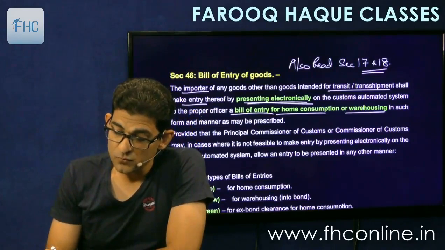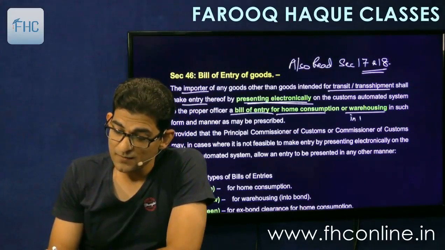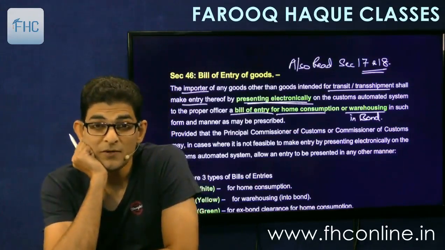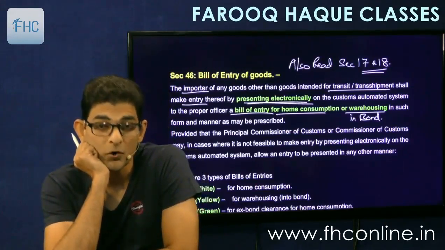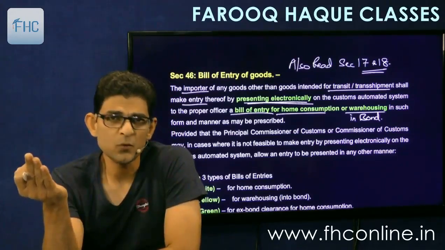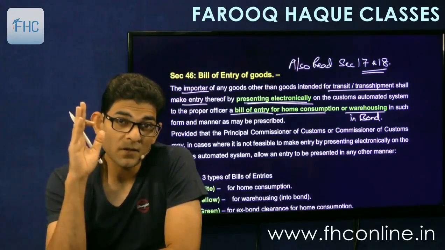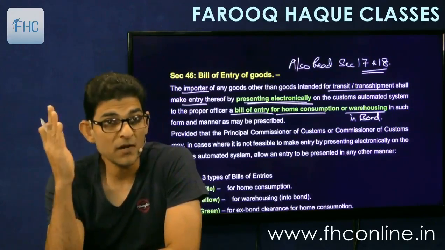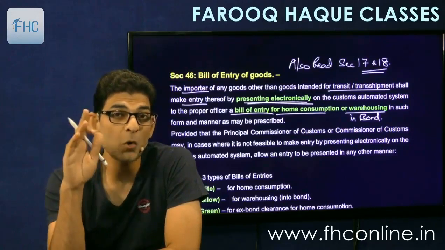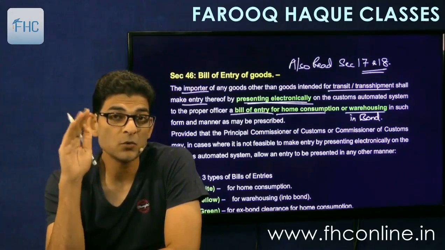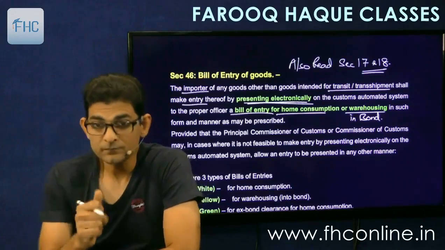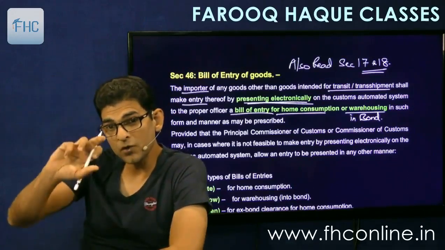This bill of entry for warehousing is also called as in bond bill of entry. In bond because right now we will not pay the duty, we will just file bond. We will file a bond and then the goods will be stored in the warehouse. And then after some time, when we want to clear the goods from the warehouse, we will file another bill of entry that will be called as ex bond bill of entry, on which the duty will be paid and then the goods will be cleared. Okay. So in warehousing there are two bills, in bond, ex bond.